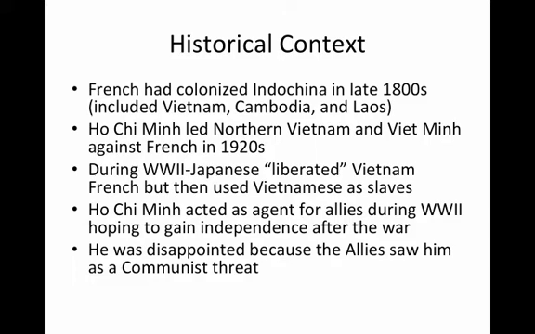their own slaves. Ho Chi Minh acted as an agent for the Allies during World War II, hoping to gain independence from the war. So Ho Chi Minh actually played as sort of a double agent. For a while he worked for the Japanese, and then he worked for both the Japanese and the United States. He was hoping that when World War II ended, the United States would recognize this and give Vietnam its independence. However, he became disappointed because the Allies just saw him as a communist threat.